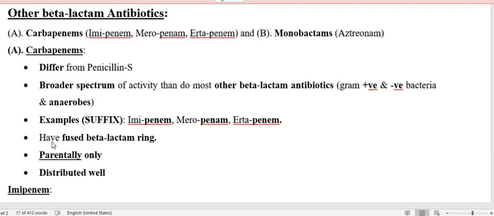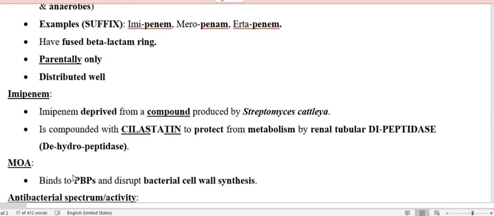They are administered either by intravenous route or intramuscular route, and the drug distribution is very good. That means the drugs are distributed in almost all the tissues as well as the body fluids. So the drug reaches everywhere in the body. That is why this is also an important feature of the carbapenems.